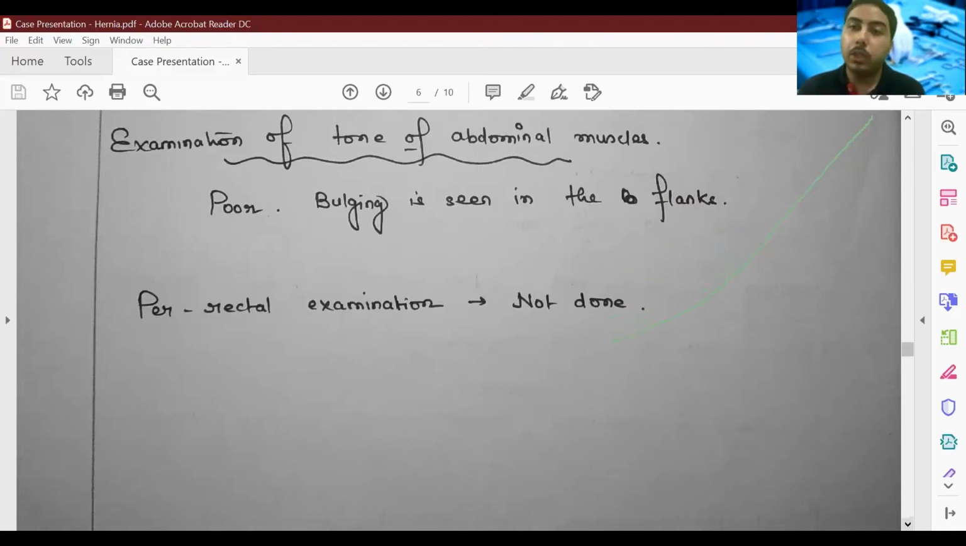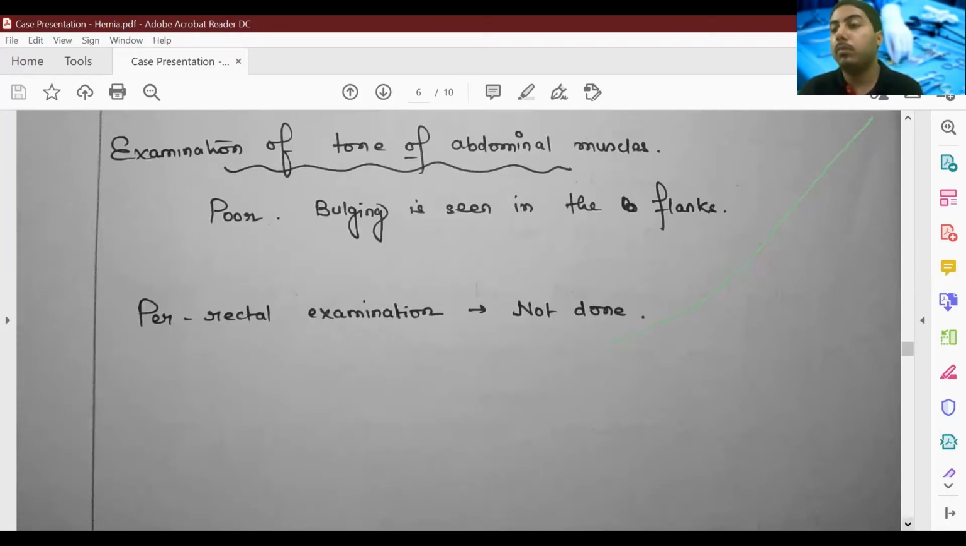And you have to mention in examination of the abdomen, I have mentioned this previously also, that in females you have to mention about per vaginal, and in both males and females you have to mention about per rectal examination. You may not have to do it, but you have to mention that it was not done.